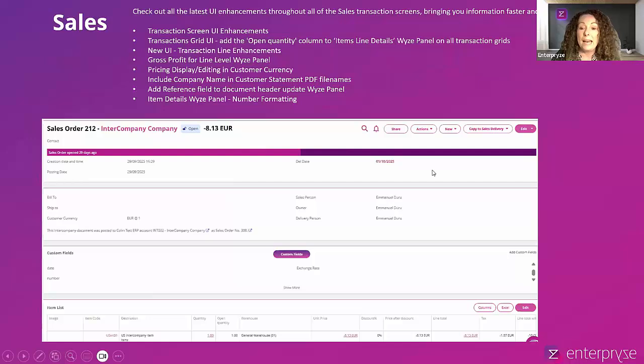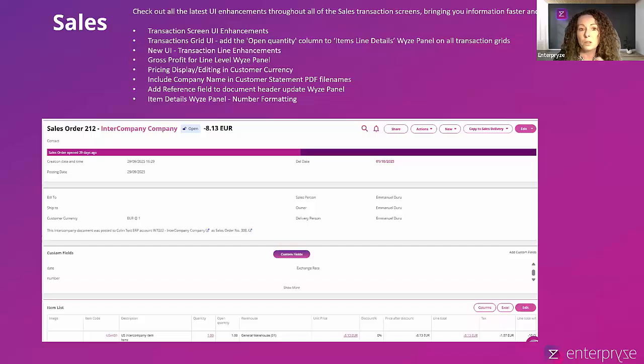So next up, we have all of the wonderful UI enhancements throughout the sales transactions. As you know, this year in particular, we've done an awful lot around the UI and obviously bringing that on and making that more user-friendly, but ultimately bringing you information faster, but in one place. So delivering information that you need to hand as you process a transaction.